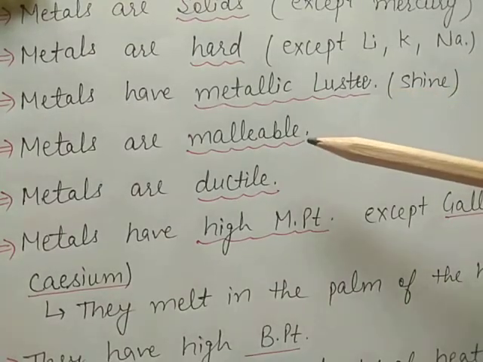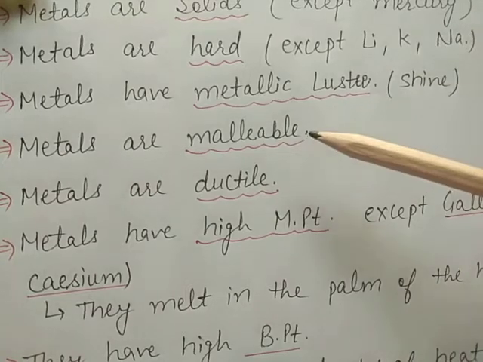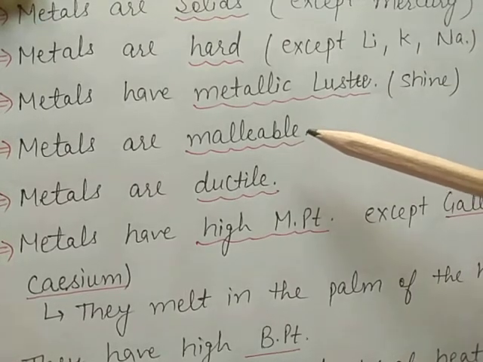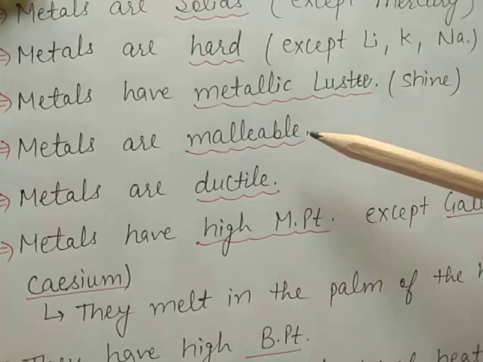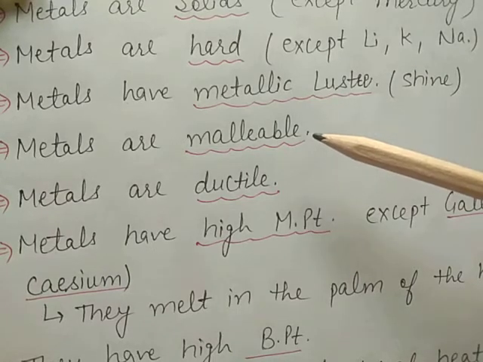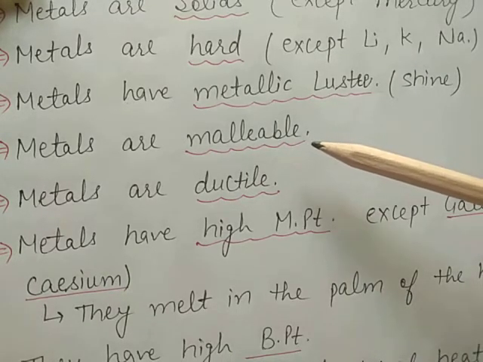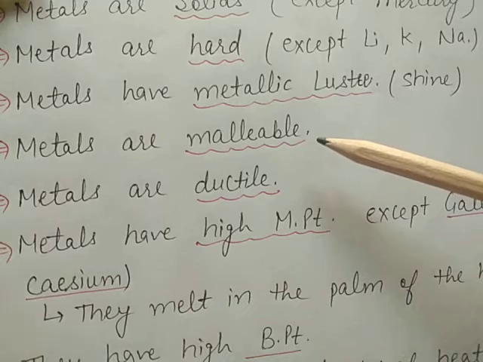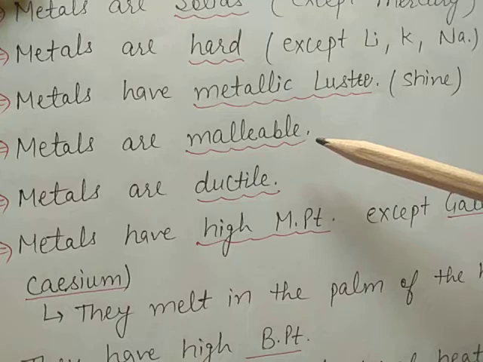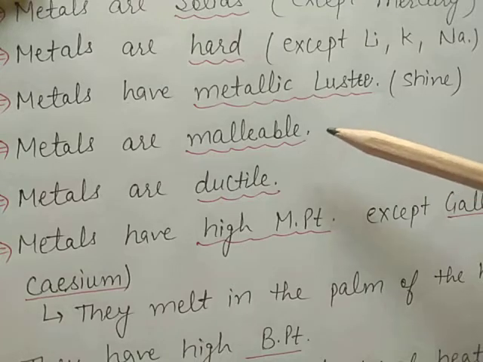Next, metals are malleable. Malleable means the property due to which a metal can be beaten into thin sheets. For example, aluminium foil is used for storing eatables so that they may not get spoiled.